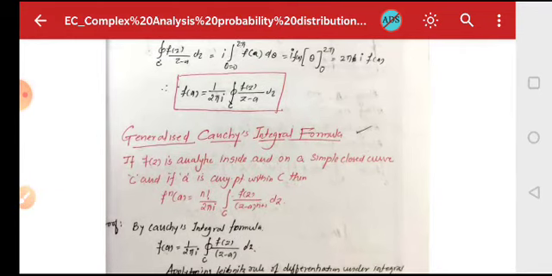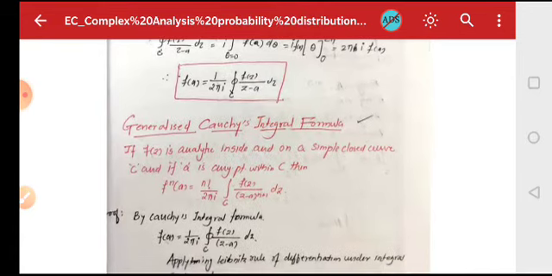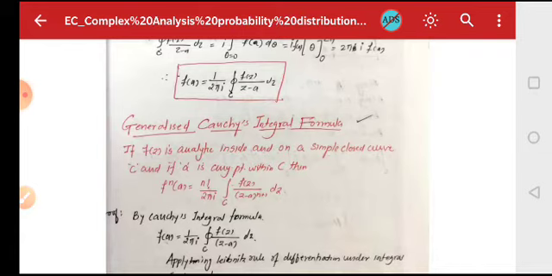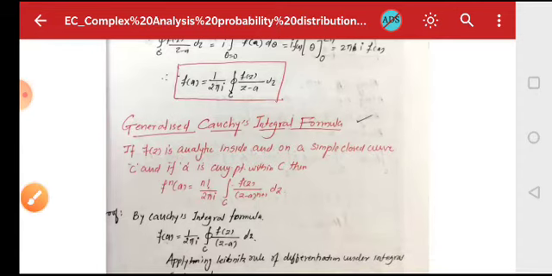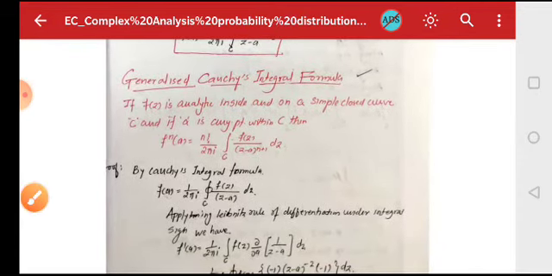There is one more formula which is known as Cauchy's generalized integral formula, or generalized Cauchy's integral formula. The statement says that if f(z) is analytic inside and on a simple closed curve C, and a is any point within C, then f^(n)(a) equals n factorial upon 2πi times the integral over C of f(z)/(z−a)^(n+1) dz. Here f^(n)(a) stands for the nth derivative of f at a.